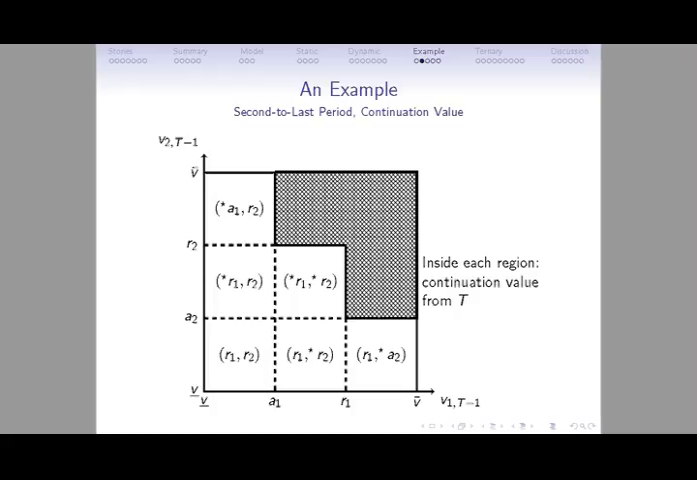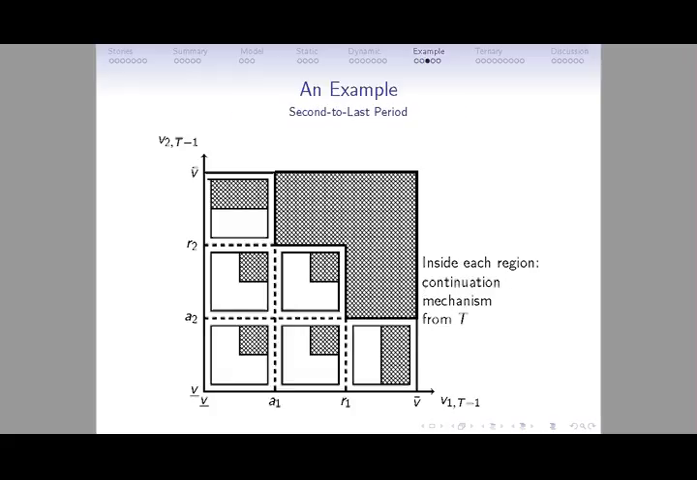So the dynamic implementability conditions require the continuation values to be equal to the threshold whenever there is a threshold. So the ones with stars are the required continuation values. The ones without a star are any values possible, so I picked the one that's convenient. And inside each region, I specify the continuation value in that region. So one way to implement this is using these mechanisms in period T, so in the last period.